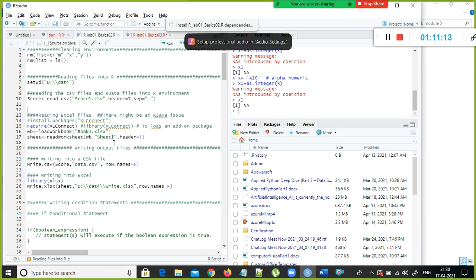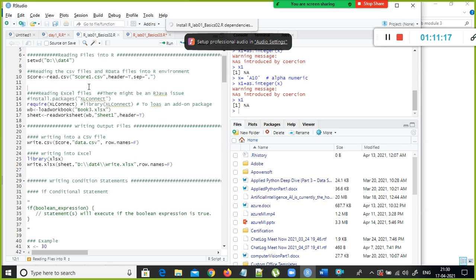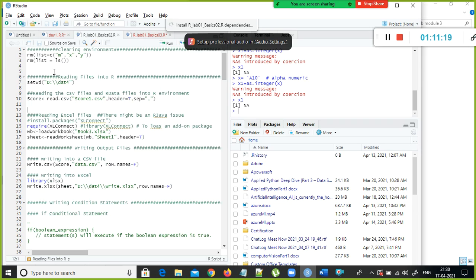Right, good. So now we will use one simple data set, and with that data set, we'll see how to create a data frame. Usually what we do in R is clean the environment by removing the variables. So you know what a variable is and how to create a variable both in Python and R. We discussed this in the past sessions.